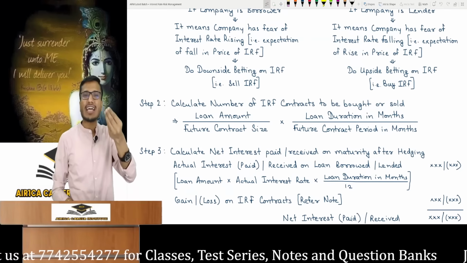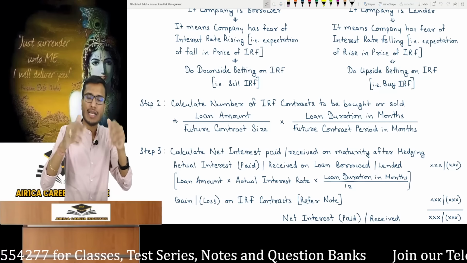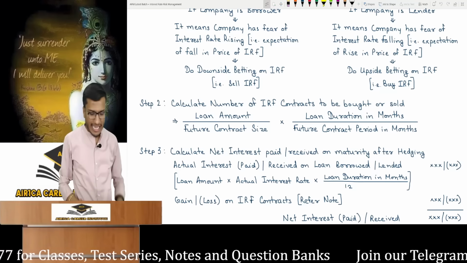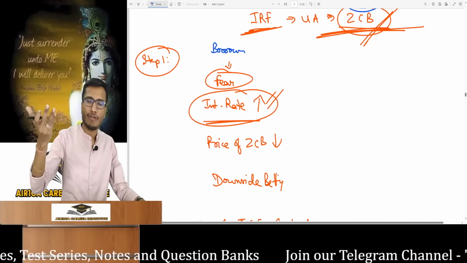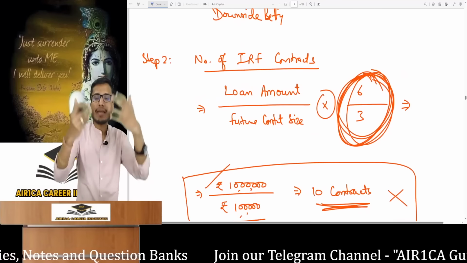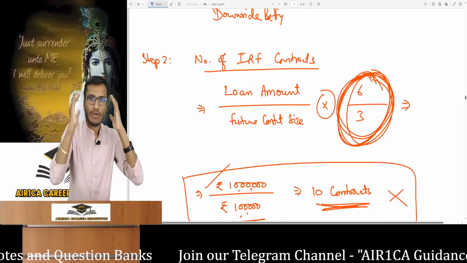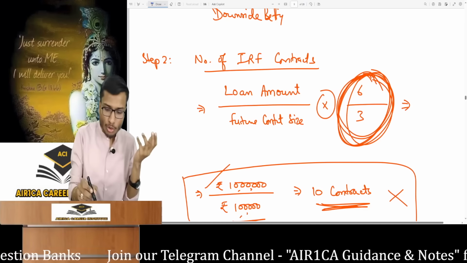You have already decided whether to buy or sell the interest rate future contract. So now calculate the number of IRF contracts to execute. Just as we saw in equity derivatives, portfolio value times portfolio beta divided by the price of one future contract. We will discuss this similarly here. Now we have to hedge my loan. Now we'll think from the loan's point of view that I have to take money on loan in the future. So I have to hedge my loan.